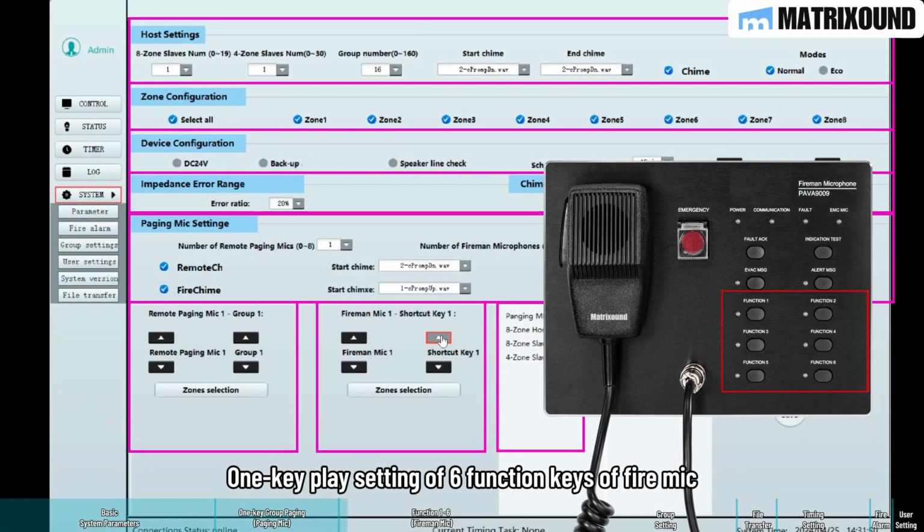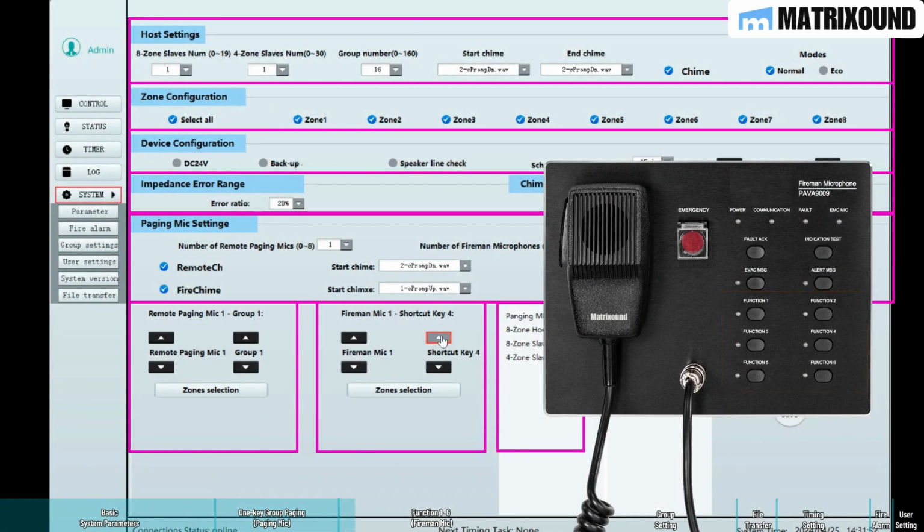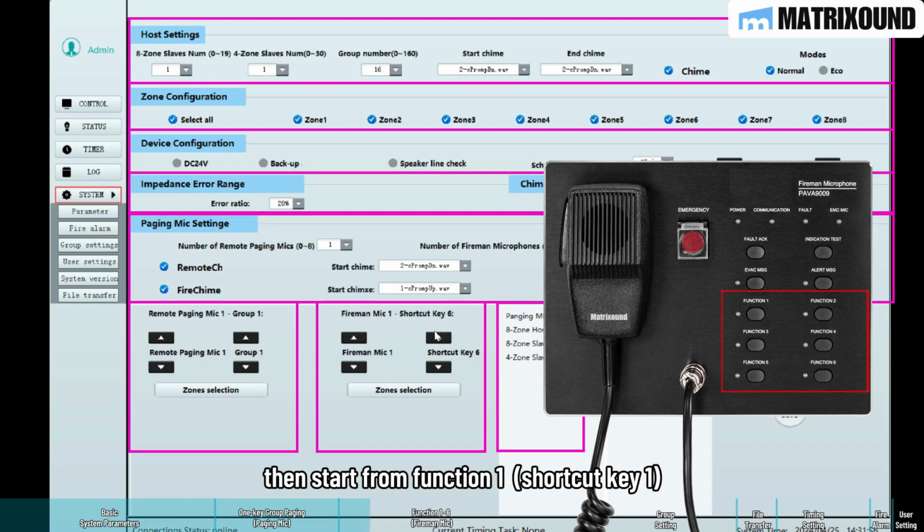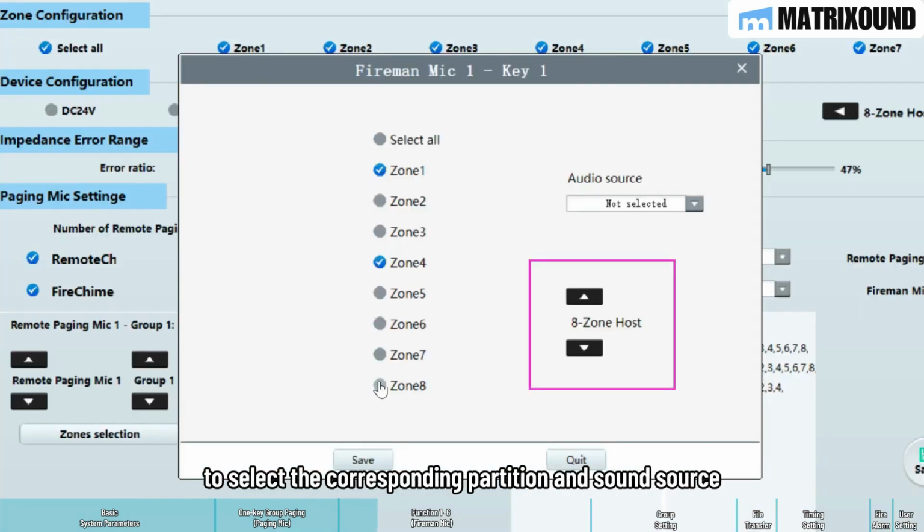Play setting of 6 function keys of fire mic. First select the number of fire mic. Then start from function 1, shortcut key 1, to select the corresponding partition.